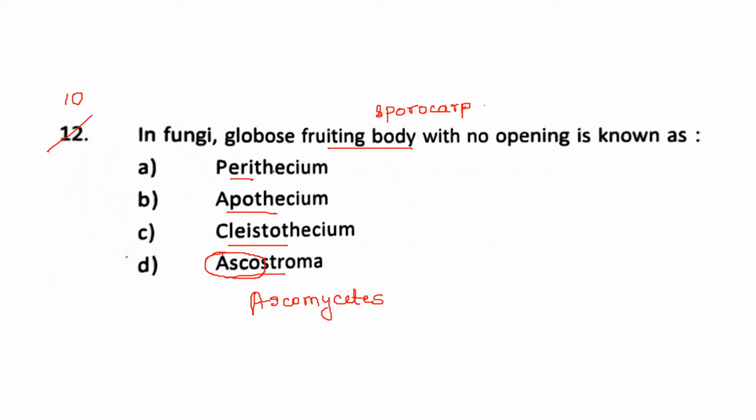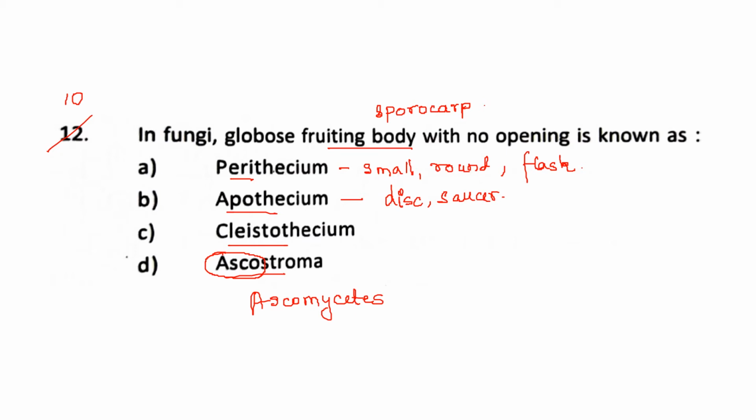So this Perithecium, which is written, is a type of sporocarp where it is small and round, but it has a flask-shaped ascocarp. It is small, round and flask shaped. Okay. Apothecium. Apothecium is more like a disc, a saucer shape. So I will just write the words disc and saucer shape.